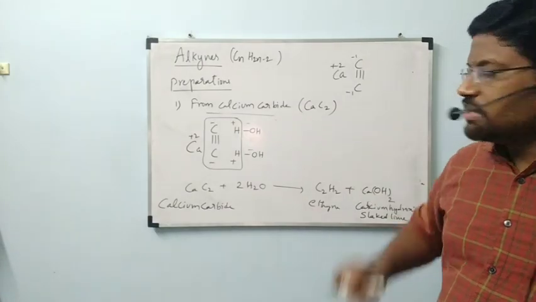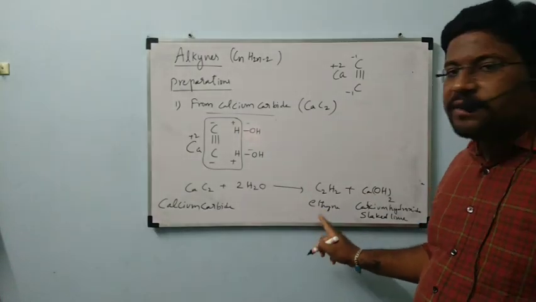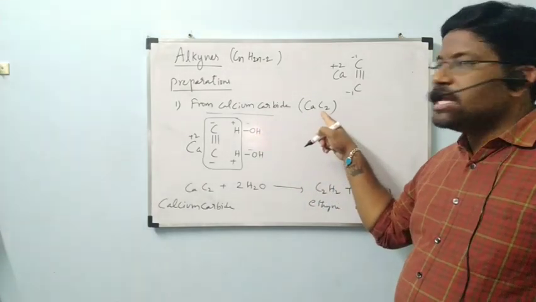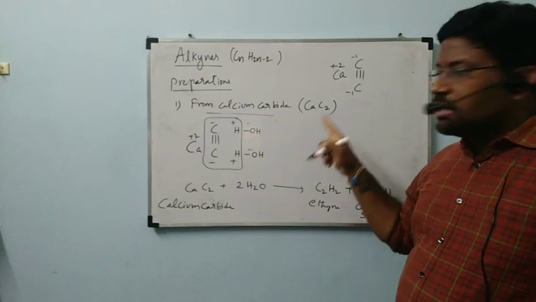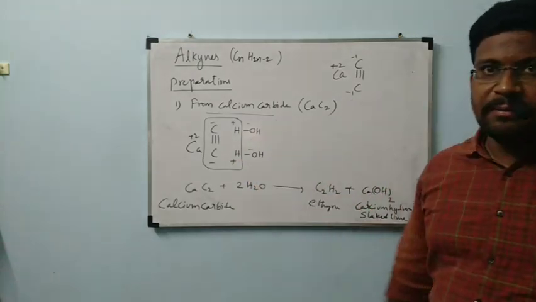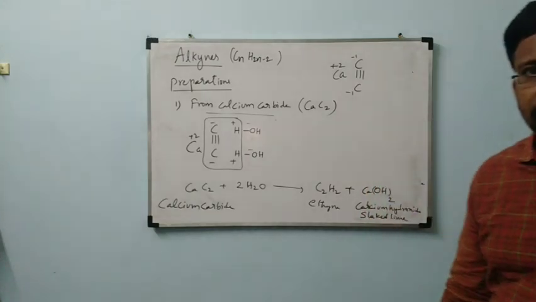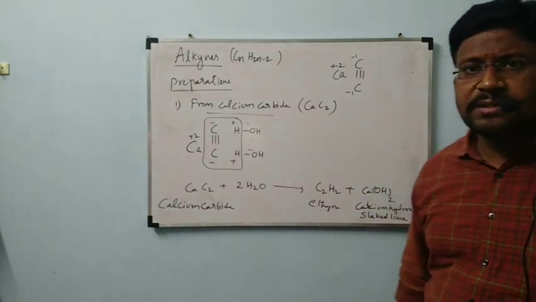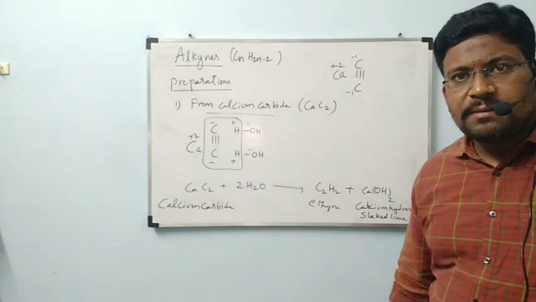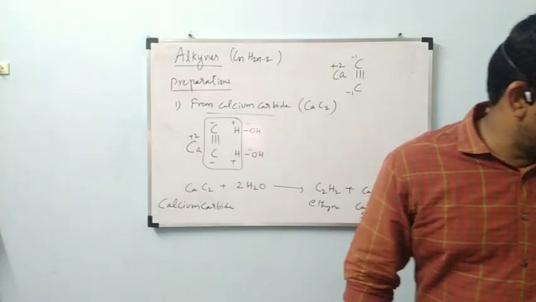Okay, this is the first preparation: preparation of ethyne from calcium carbide. The formula of calcium carbide is CaC2, and the structure is this one. It reacts with water to form ethyne plus slaked lime. I hope you understood this one. We will go for the second preparation, by which the preparations of alkynes will be completed. Let us see that one more.